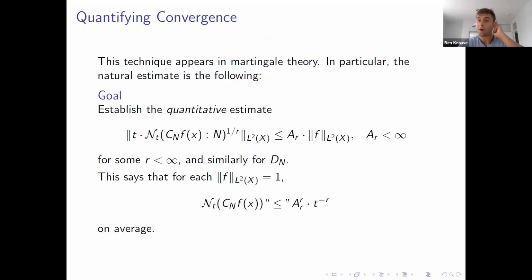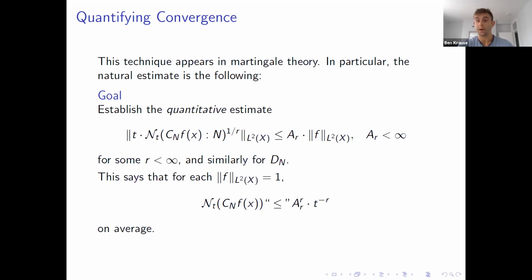This technique comes from martingale theory. And the estimate that we're going to try to prove is the following. For some r less than infinity, and in practice you need to take r greater than or equal to 2, you want to show that in an L2 average sense, the number of balls of radius t that it costs to cover the Cesaro averages is like t to the negative r.